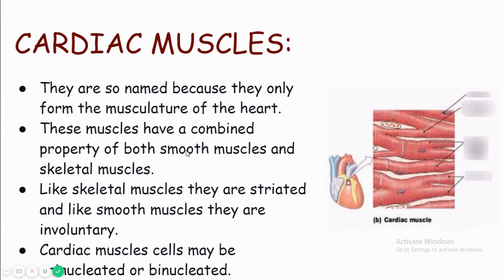These muscles have a combined property of both smooth muscles and skeletal muscles. Some of the properties of cardiac muscles resemble smooth muscles, and some resemble skeletal muscles. Like skeletal muscles, they are striated. You can see here, they are striated. Striations seen in skeletal muscle are also present in cardiac muscle. So this is the resemblance point between cardiac muscle and skeletal muscle. And like smooth muscle, they are involuntary.